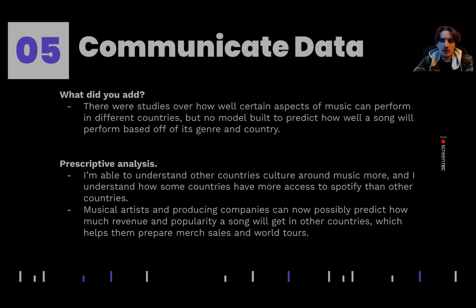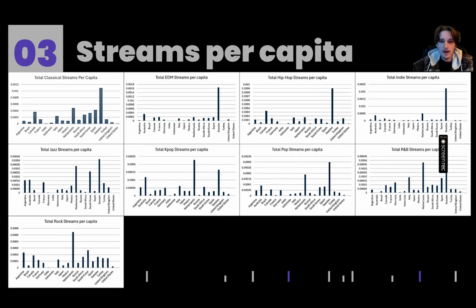And I'm now also able to understand how some countries simply may not have as strong of an access to Spotify as other countries. That was something that surprised me. If I go all the way back to the graphs here, seeing the United States was fairly low in every single one of these. That was pretty surprising to me, how little people tend to use Spotify when compared to Sweden or the Netherlands, for example.